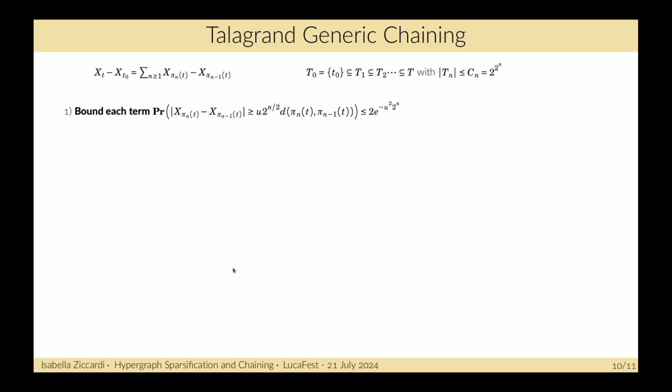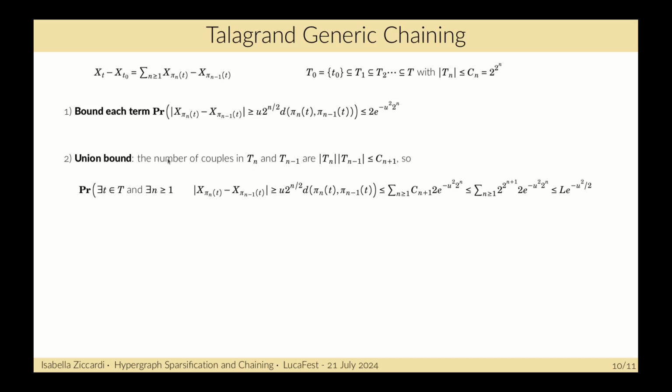Now we can bound the probability that each term of the sum is bigger than this quantity. And since the process is sub-Gaussian, we have that this is bounded by 2 times e to the power of minus 2 to the power of n. And then we can do a union bound using the cardinalities of the sets T_n.